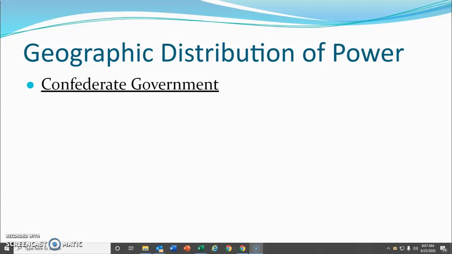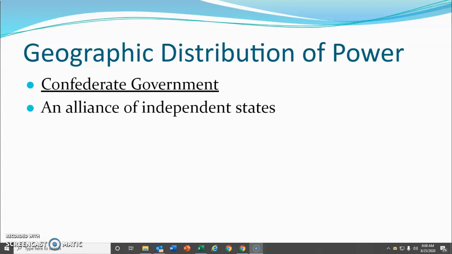And then we have the very rare form called a confederate government. When we say confederate in this country, we tend to think of the Confederacy, and that's a sort of okay example, but not great. This is an alliance of independent states. When we first won the Revolutionary War in this country, we had a confederacy. Virginia was its own thing, Georgia was its own thing, Massachusetts was its own thing.